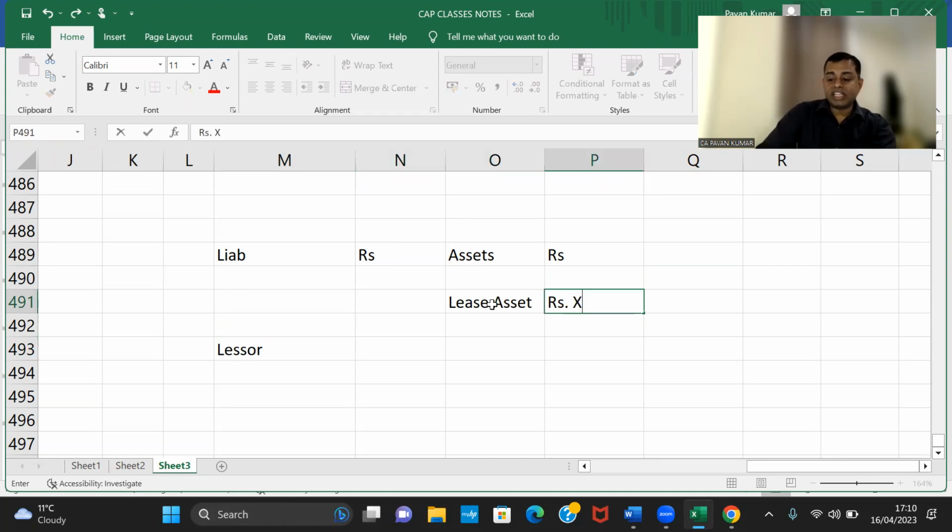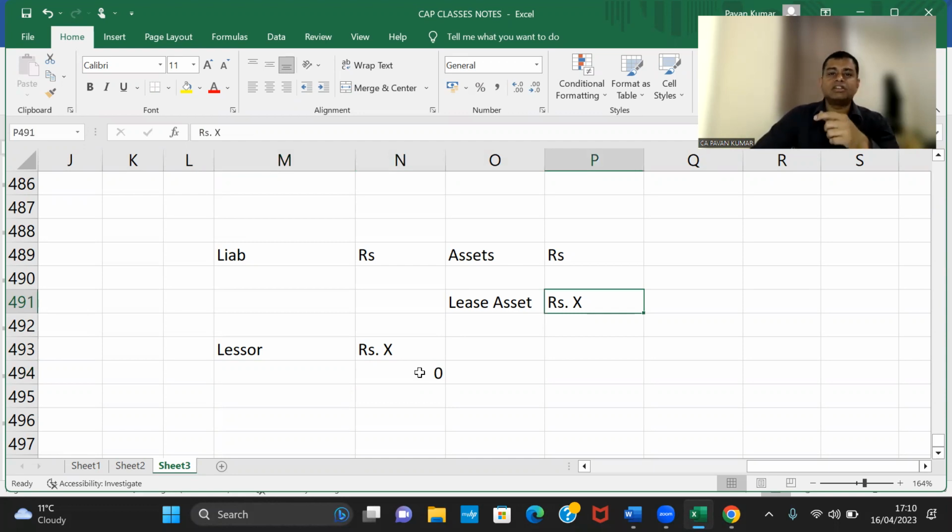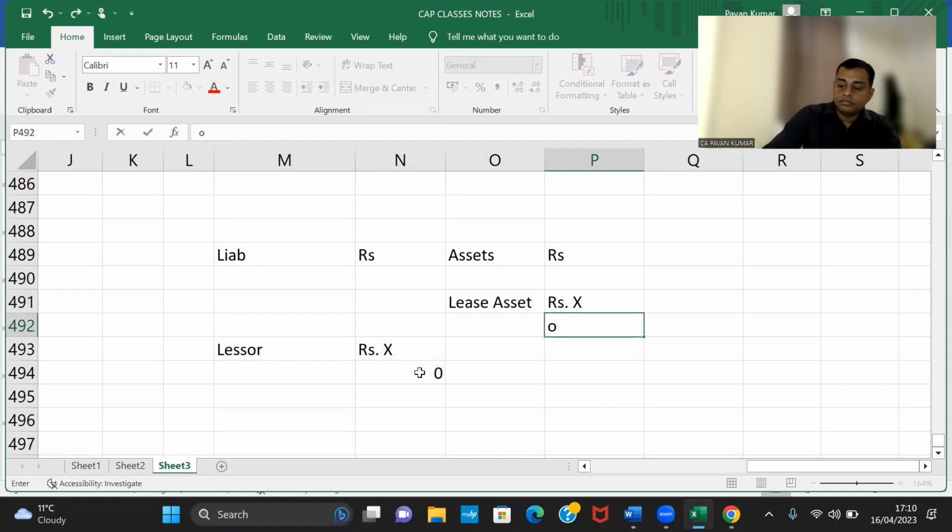So this is rupees X, this is rupees X. Lessor account minus year 1 principal paid, minus year 2 principal, minus year 3 principal, and so on up to year n principal. When you subtract, this X becomes 0. Lease asset X rupees minus first year depreciation, minus second year depreciation, minus third year depreciation, and so on up to nth year depreciation, it will become 0.